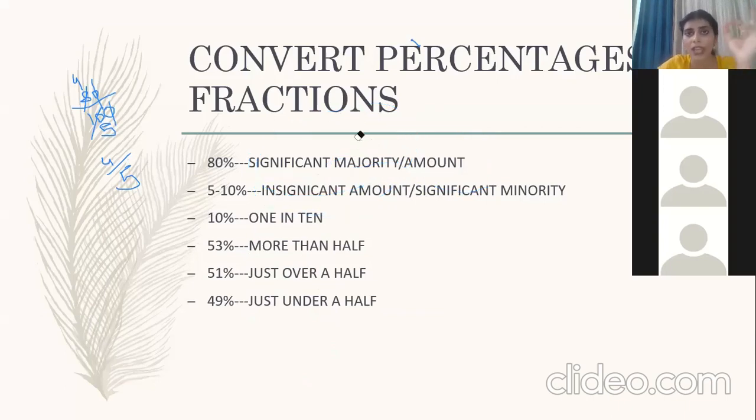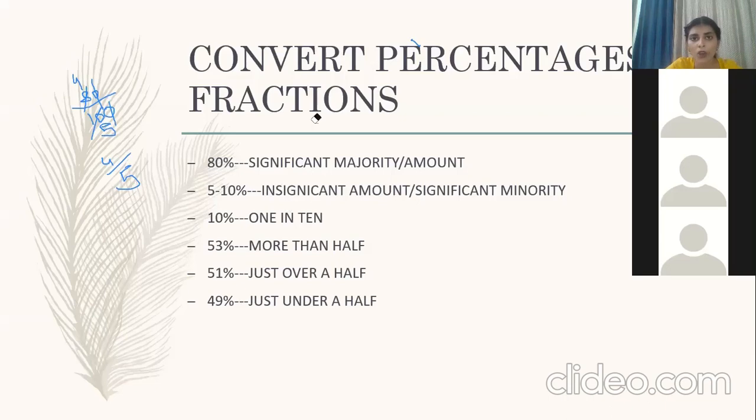Okay. And now let's move to the other thing, which is if it becomes very low, that is 5 to 10%, or if it is less than 5%. The words that we can use, I mean if it is less than 10%, 1%, 2, 3, 4, 5, 6, 7, 8, 9, 10%, then the words that we can use are insignificant amount or significant minority. I'm just telling you the words. I'll even give an example of how to frame these words in lines.